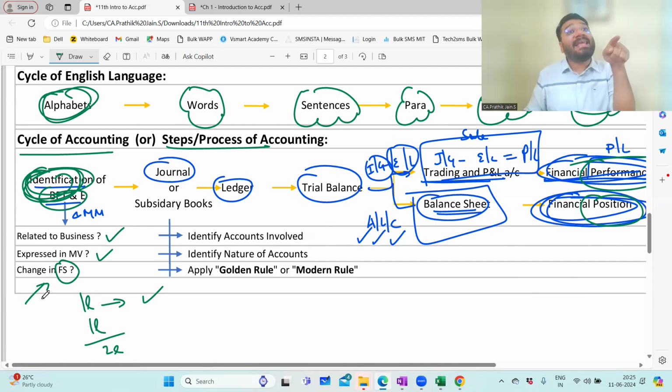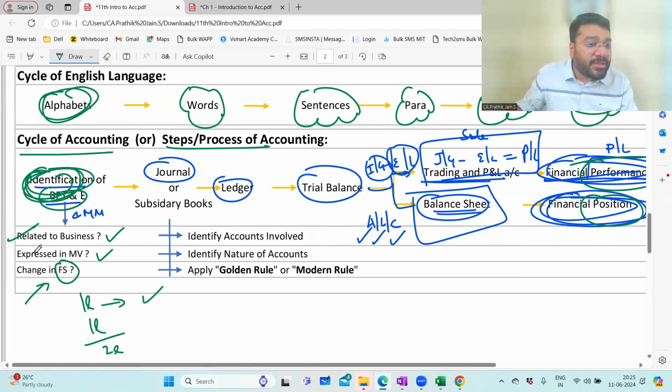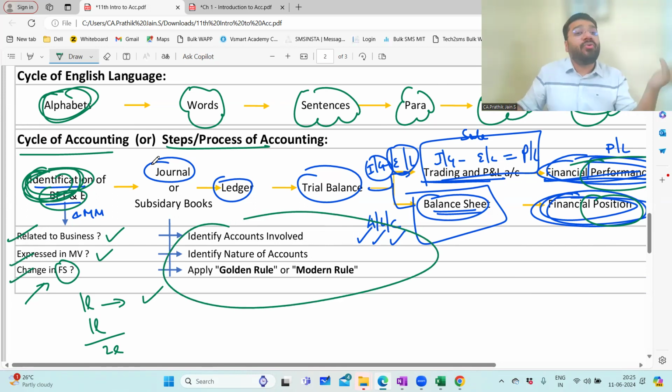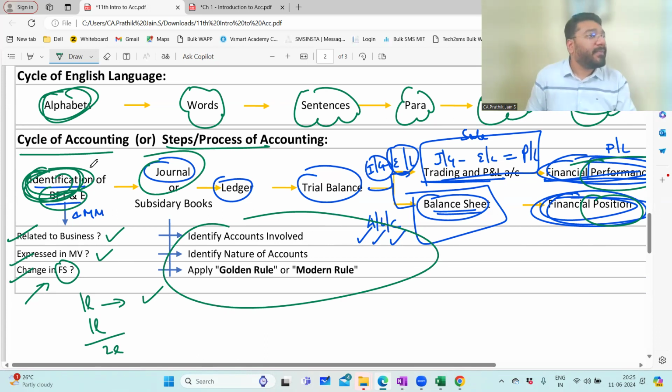Sir, if I pay salary, then yes. But by signing the contract, when I'm signing the contract, this is a transaction. Is that resulting into change in financial statement? No. So we don't capture it. So while identifying a business financial transaction, these 3 points also have to be kept in mind. These 3 steps I'll teach when I come to journal. Am I clear with this point?